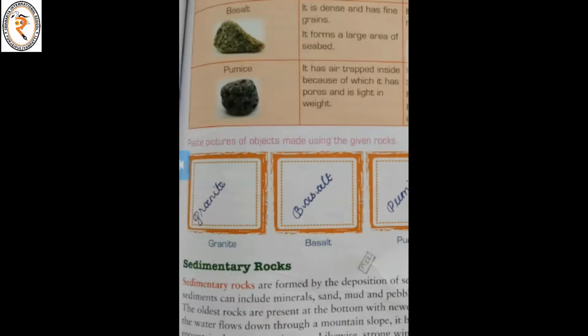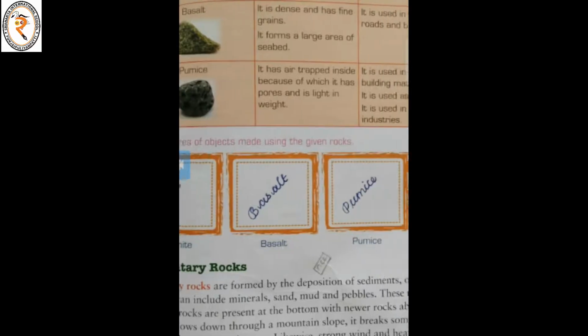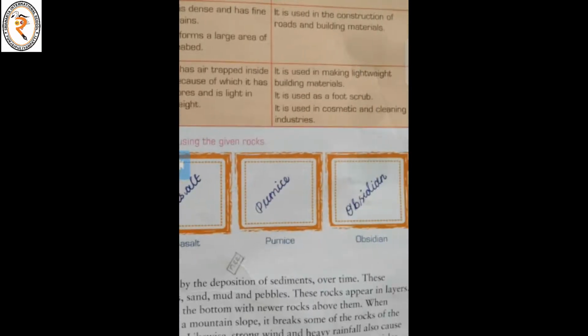Okay. So now it is your turn. See, paste pictures of objects made using the given rocks. Take the pictures of granite, basalt, pumice and obsidian.